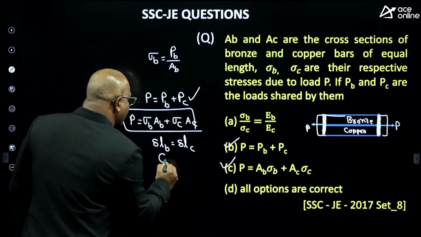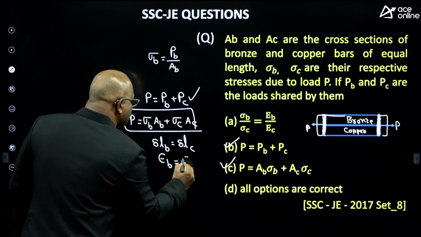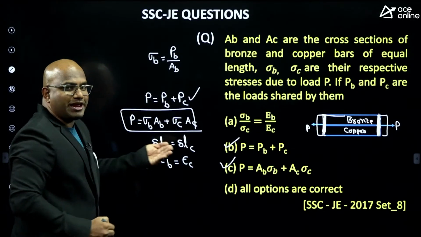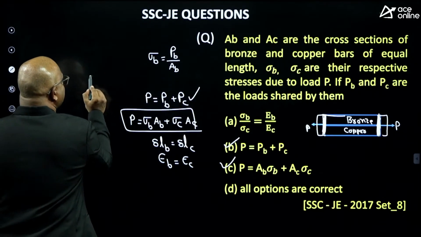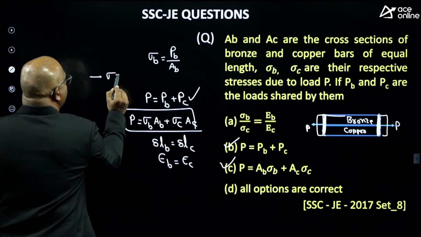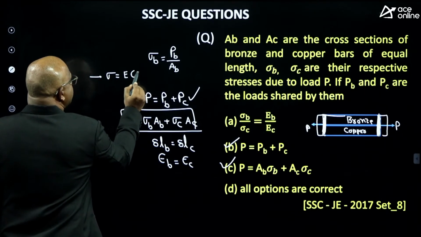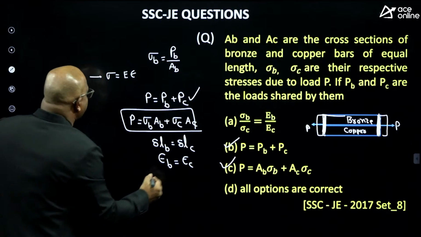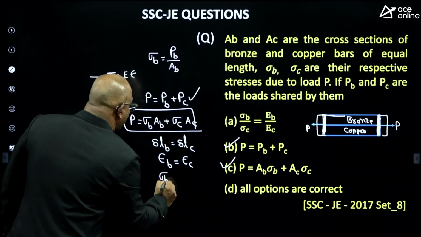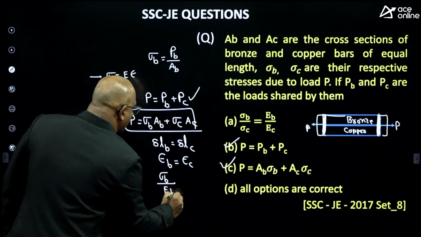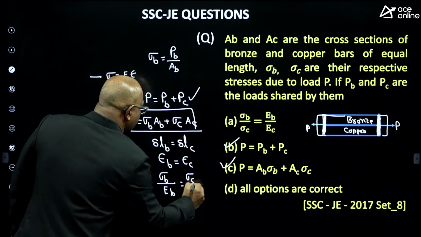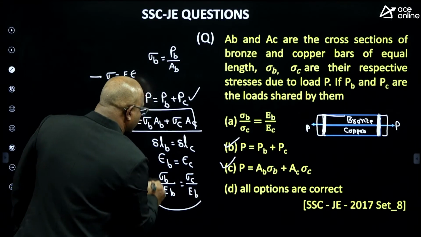The strain in the bronze must be equal to the strain in the copper. When the strain is the same, tell me what happens, sir? Stress equals E into strain. So I can write the stress in the bronze by E of the bronze equals the stress in the copper by E of the copper, guys.